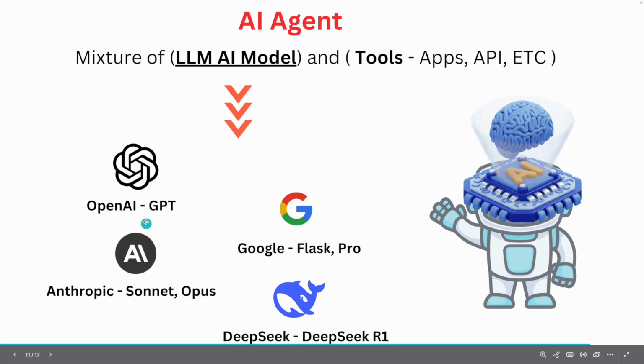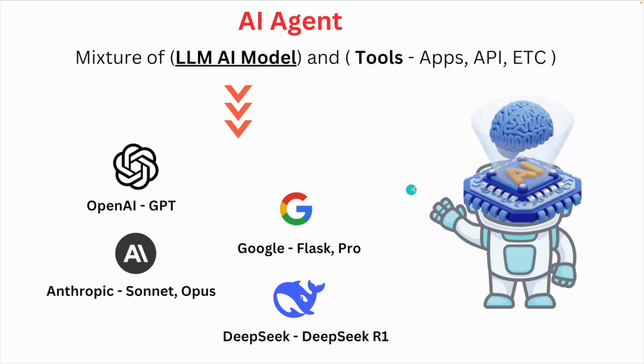So all these big companies have their own LLM AI model. They have invested and created their own AI brain, and all of them call their LLM AI models by different names. OpenAI calls theirs GPT, Google Flash and Pro, Anthropic Sonnet and Opus, and in future they may bring other LLM AI models. But this is the concept.